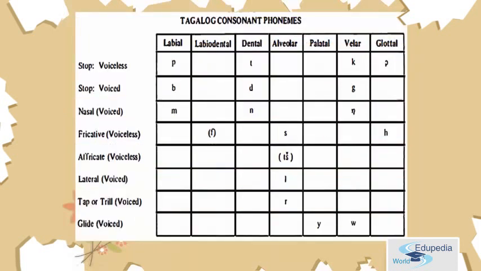Here, we have the chart that represents the labial, labiodental, dental, alveolar, palatal, velar, and glottal points. On this side, you see the stop voiceless, stop voiced, nasal, fricative, and affricate for the voiceless and also the voiced, lateral for the voiced, and tap or trill, and glide, all three voiced.